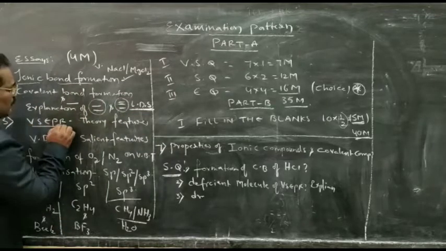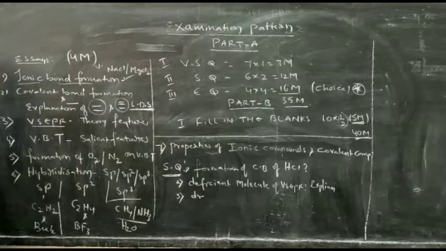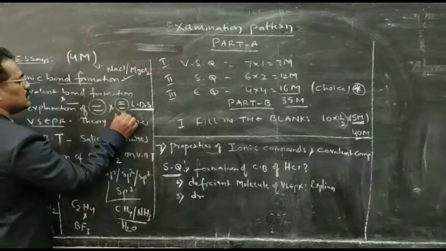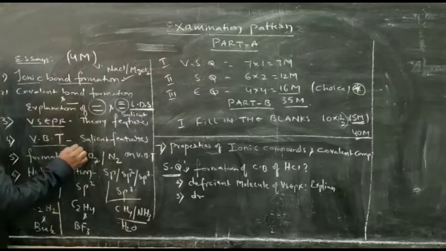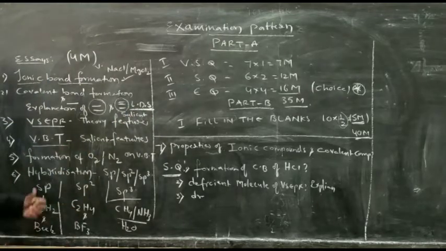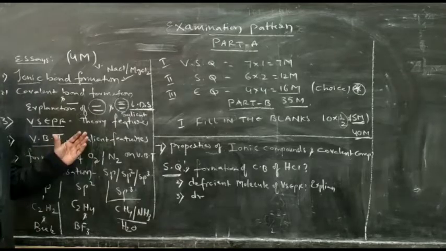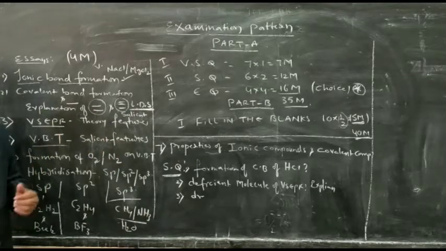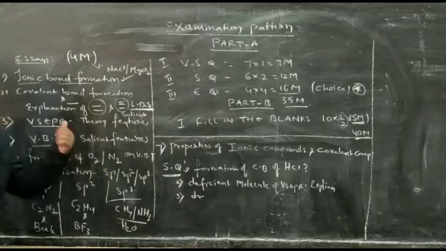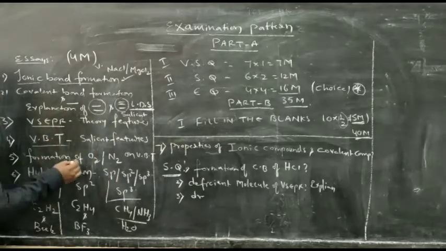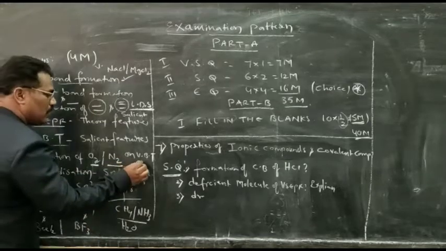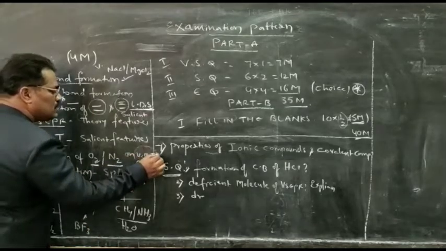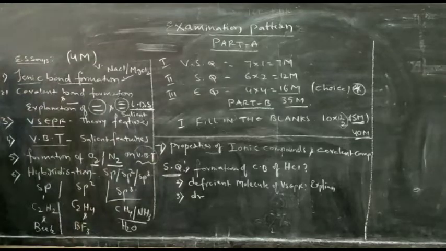The next theory is what? VSEPR theory, a direct question will be there. He may ask directly the salient features of VSEPR theory. Coming to the fourth one, valency bond theory. He may ask directly the salient features of valency bond theory, or he may also ask the formation of the oxygen molecule as well as the nitrogen molecule based upon valency bond theory.